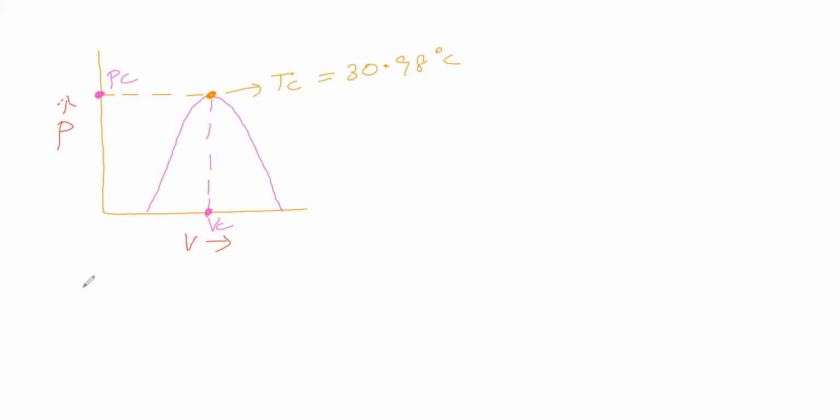Now let us go for liquefaction. We are converting carbon dioxide gas into liquid carbon dioxide, for which we are taking carbon dioxide at a certain temperature. Then we are applying pressure to the carbon dioxide gas. This carbon dioxide gas is converting into liquid.